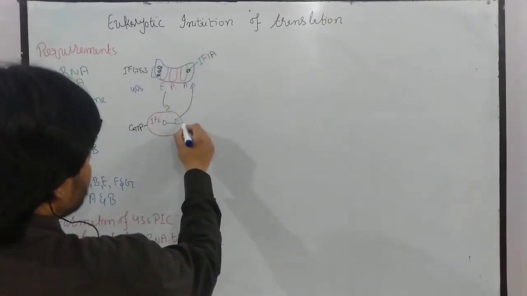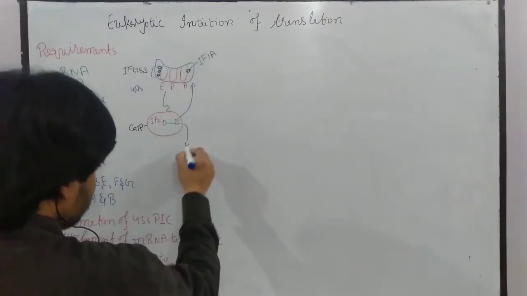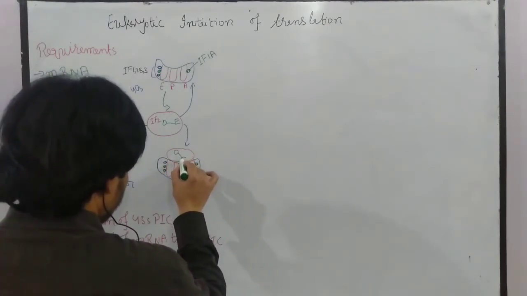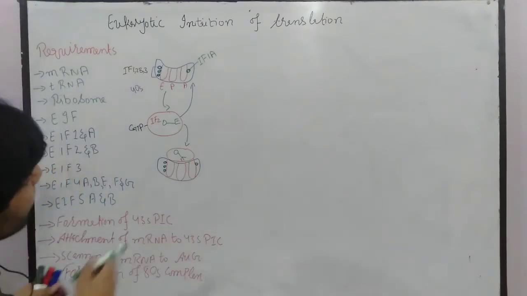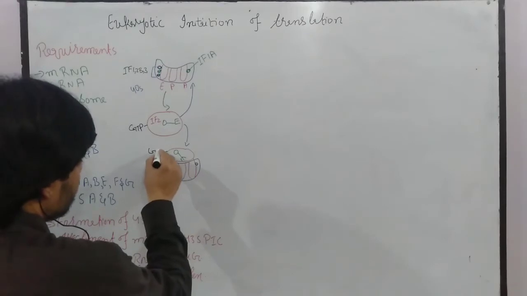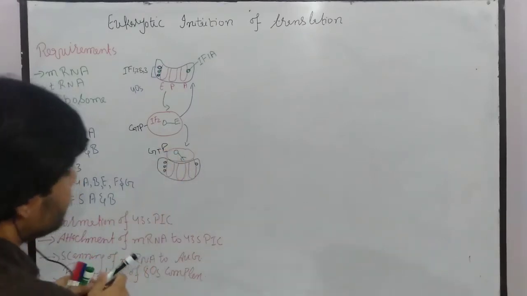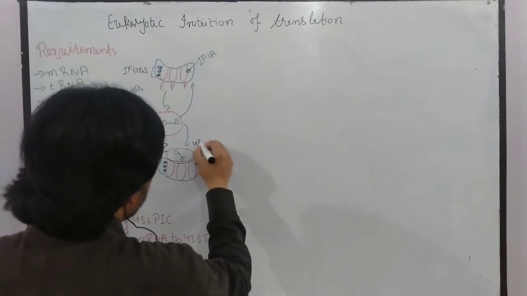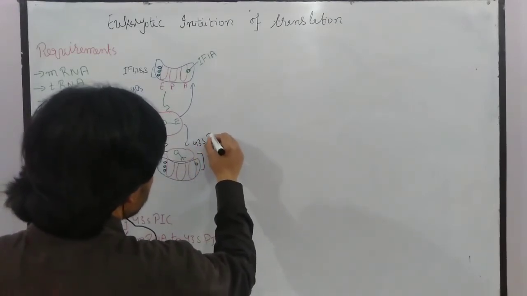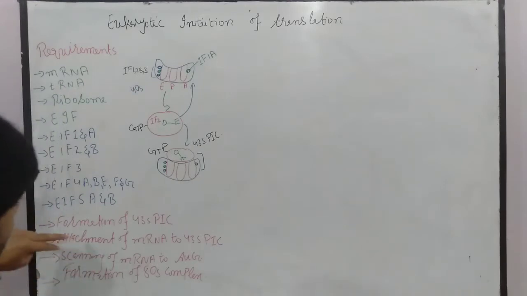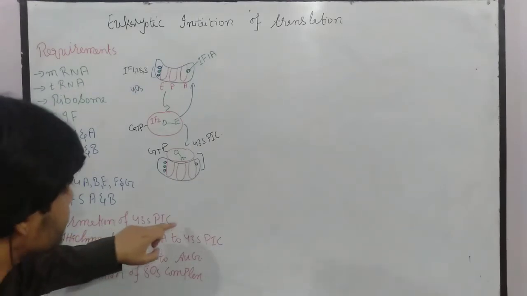So we get a situation like that. Okay, we will get the structure like that. This is the GTP. So now let me explain. This is called the 43S pre-initiation complex. PIC means pre-initiation complex. How it will form, let me once again tell you. So this is the first stage, formation of the 43S pre-initiation complex.